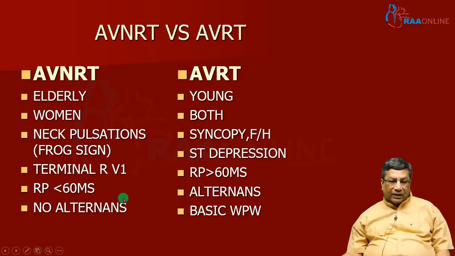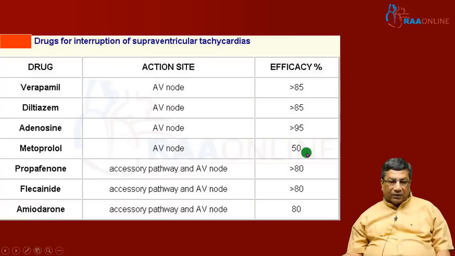And after conversion of the rhythm to sinus, the ECG will show a basic WPW pattern like a short PR and a delta wave, which will confirm the tachycardia is probably due to a reentry mechanism utilizing the accessory pathway.